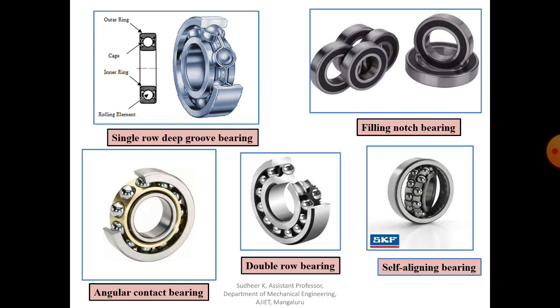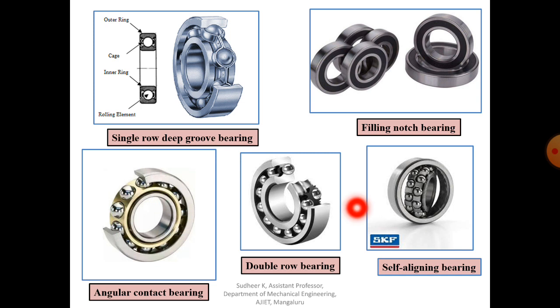In such applications we can use angular contact bearings. Angular contact bearings are usually used in pairs so that thrust load may be carried in either direction. So it can always be used in a pair in order to carry the thrust load in both directions.